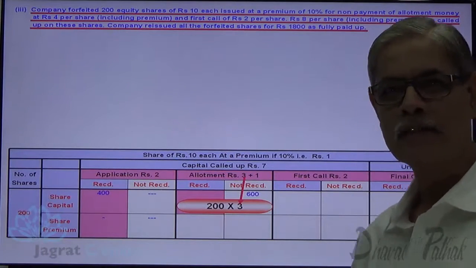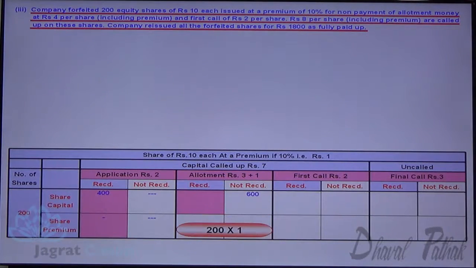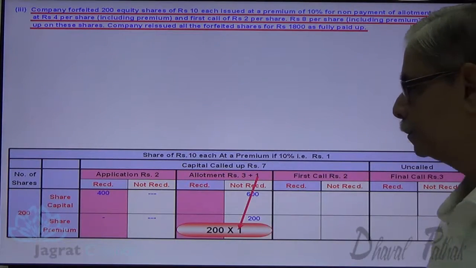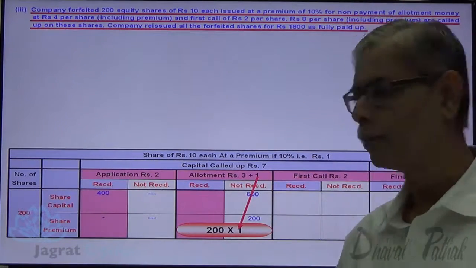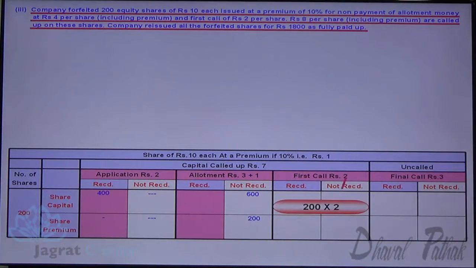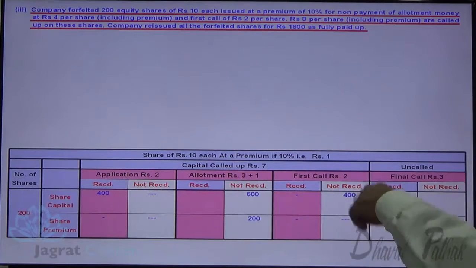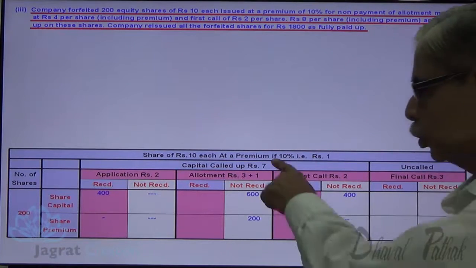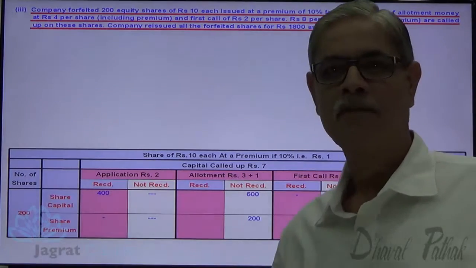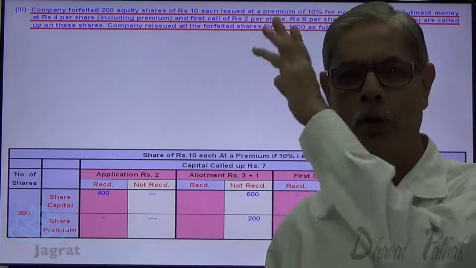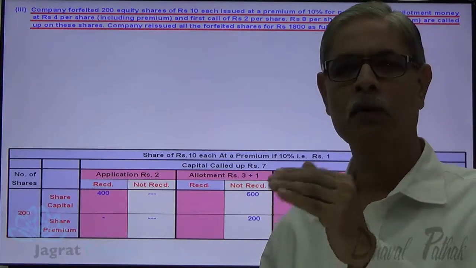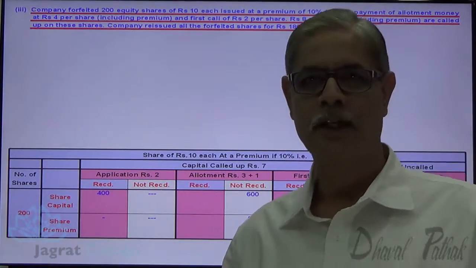First call is also not received. 200 into 1, this is the premium not received. Capital plus premium, both are not received, which were demanded with allotment. 200 into 2, first call not received. Notice that premium is not received. When the premium is not received and premium is credited on due basis, so securities premium account gets debited in a forfeiture entry.